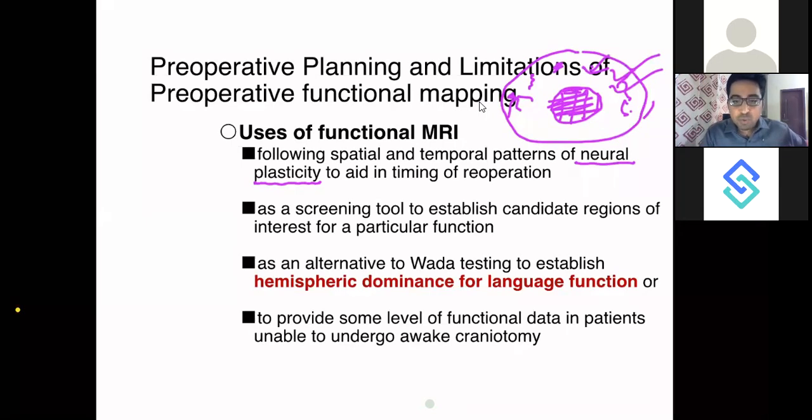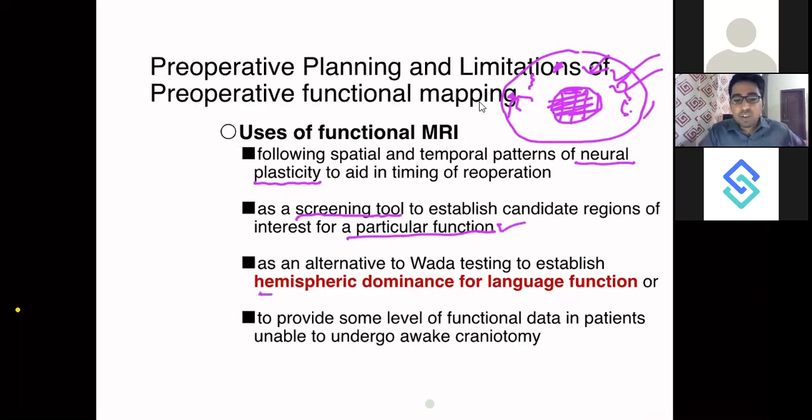It is also used as a screening tool to establish candidate regions of interest for a particular function. As I told you, you could know what functions can be involved if I do surgery on this patient. So I have to go back and counsel the patient and the attendants that, boss, you may lose this particular function if I do the surgery. Are you willing for it? So you have to go and counsel the patient.